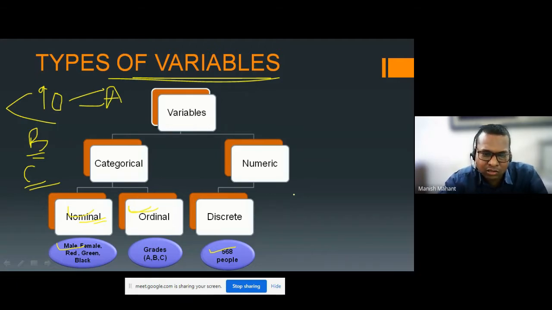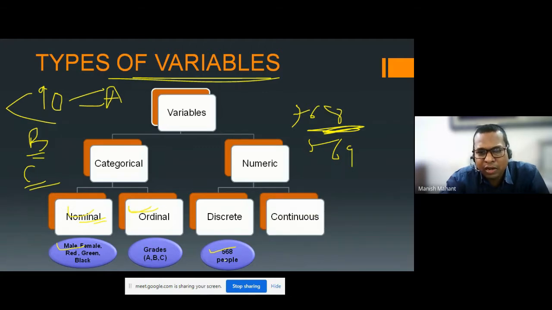We are not putting a number in between 568 and 569. So this is a discrete type of numerical variable.